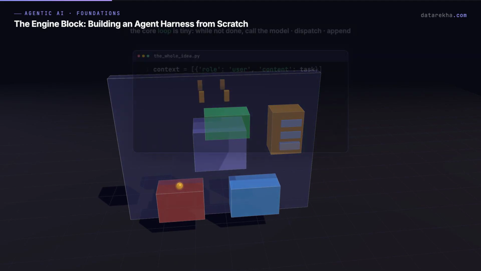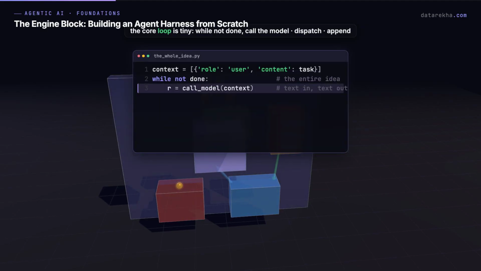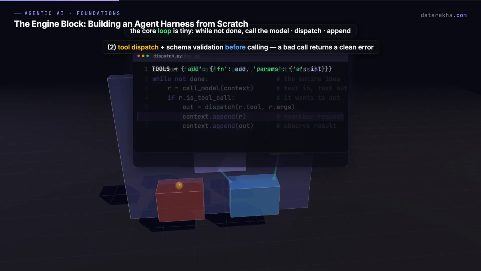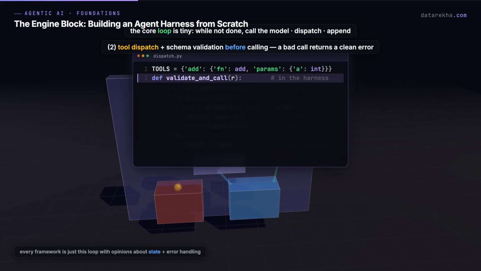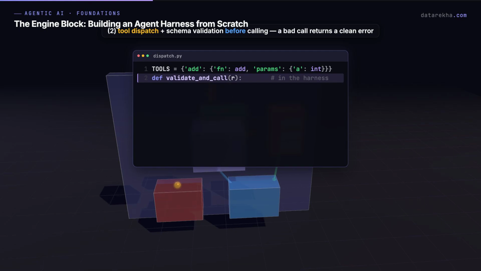And the core loop is tiny. While not done, call the model. If it's a tool call, dispatch the tool and append the result to context. Otherwise, return the text. That's not pseudocode for the hard part. That is the entire structural idea. Every framework, LangGraph, MAF, ADK is just this loop with opinions about state and error handling. But a real harness needs 6 components wrapped around that loop, and most of your engineering budget goes into them. Let's walk all 6.